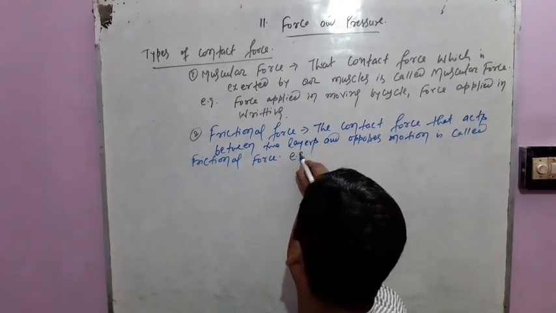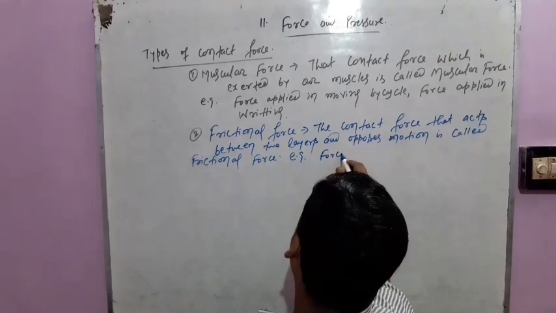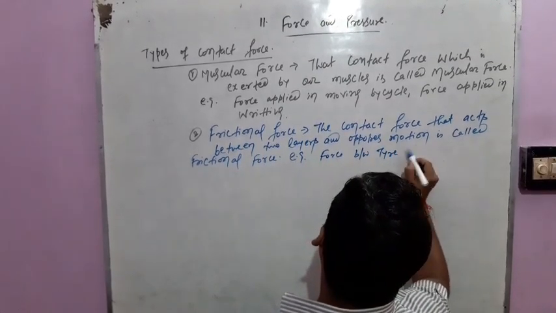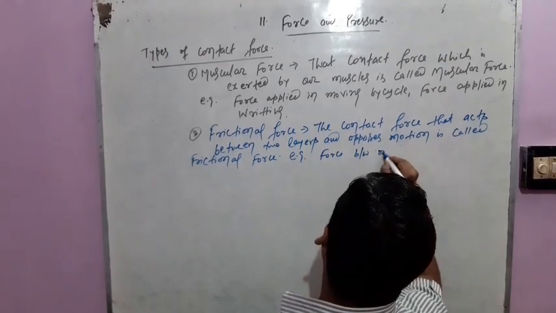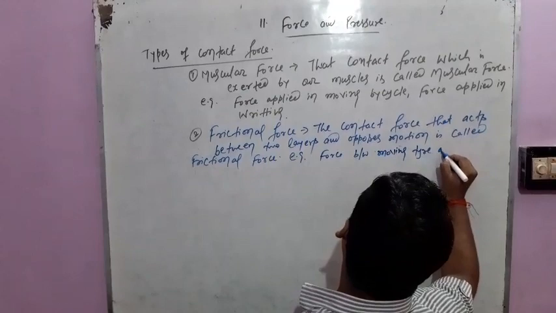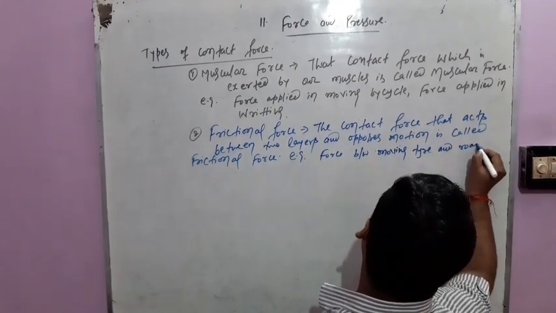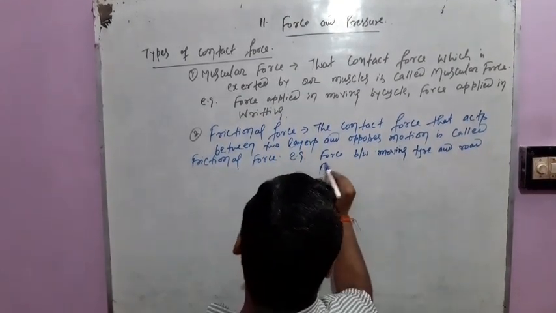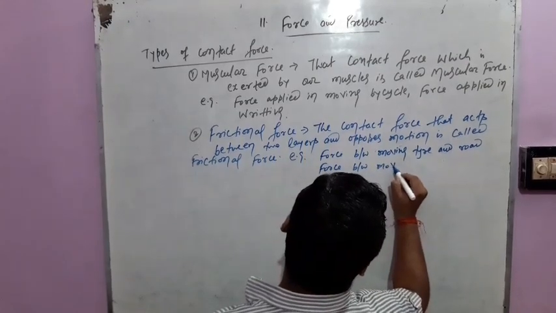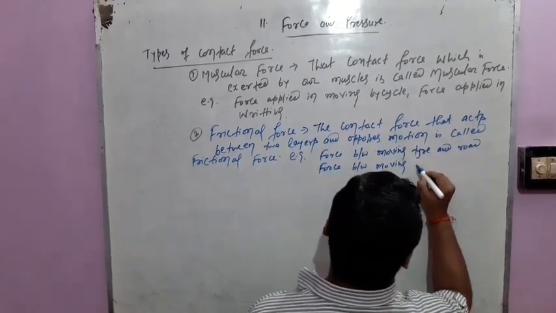For example, force between a moving tire and road. Force between a moving pen and paper.